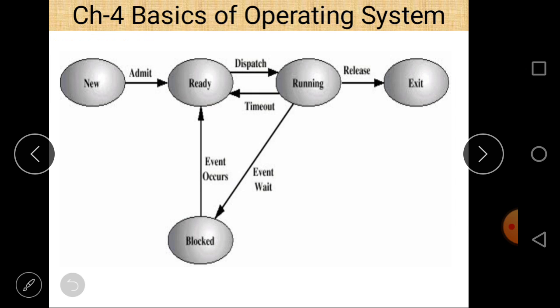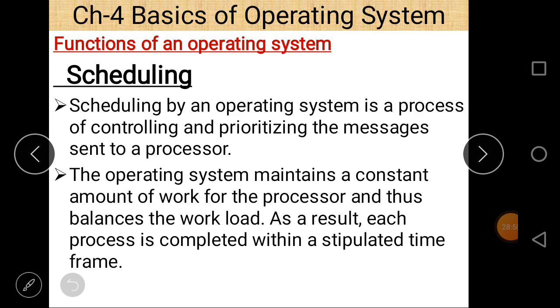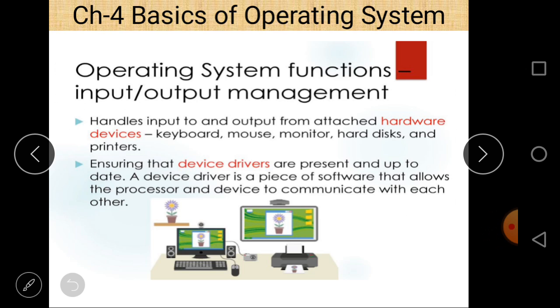And process management, as I told you earlier, a process is only an instance of a program, so the different phases of a process are also maintained by the operating system. Next is storage management, and next is scheduling. These are already discussed in detail.